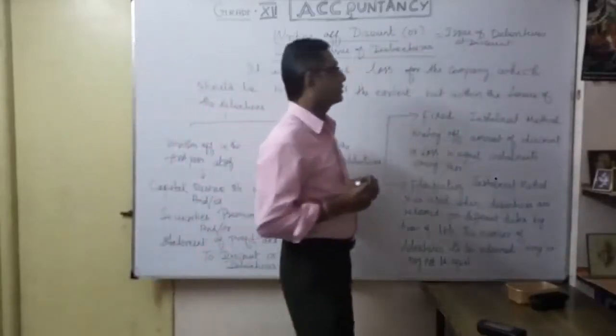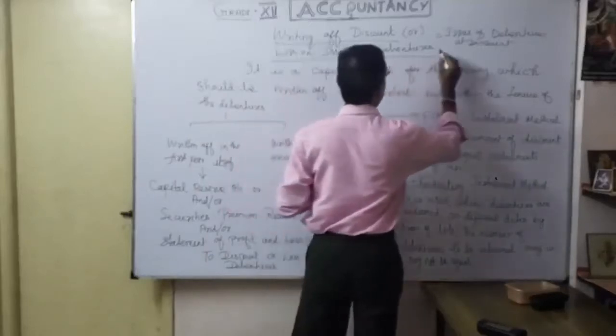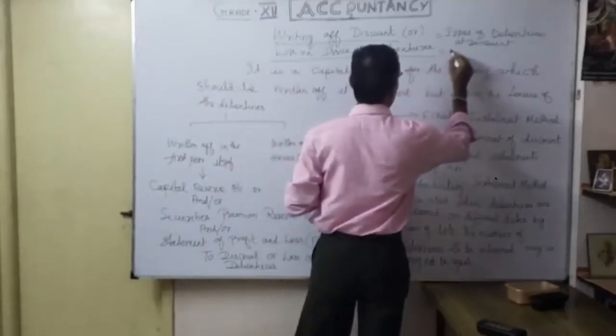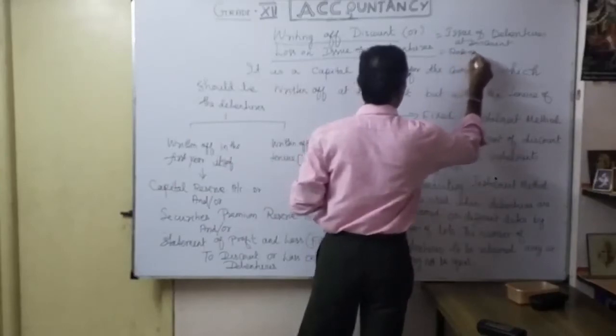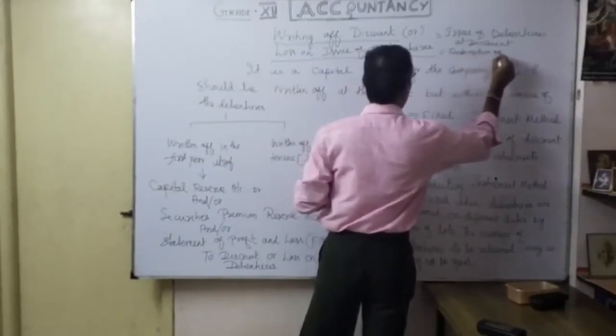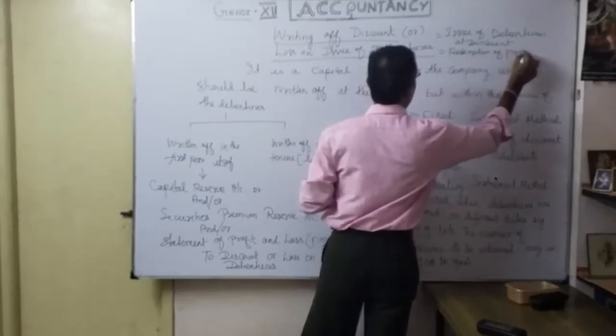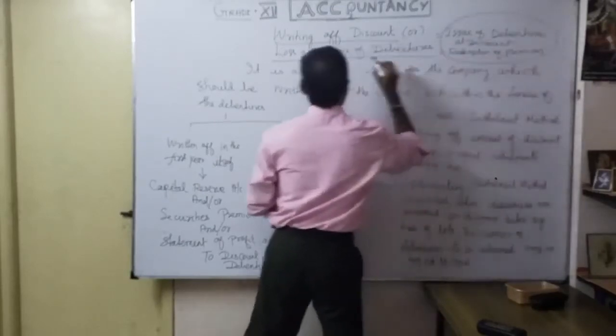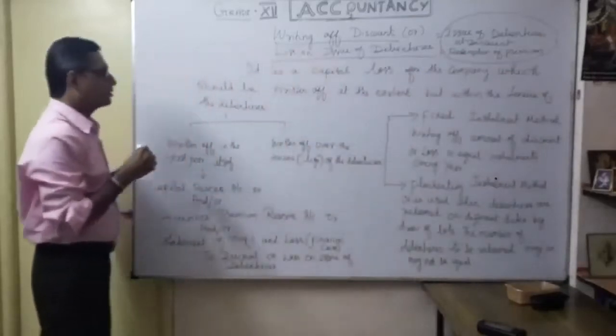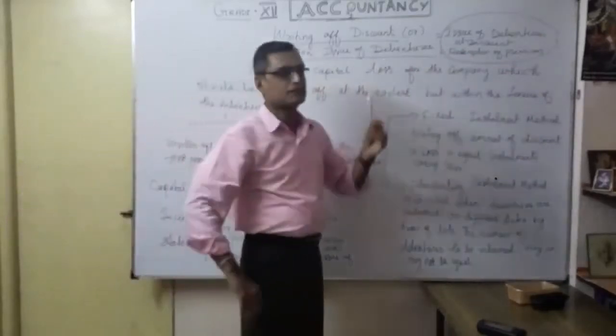Then there is the loss on issue of debenture, or even redemption at a premium. In these two cases the discount or loss on issue of debenture takes place.